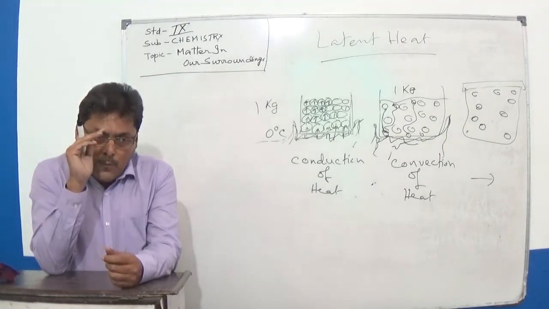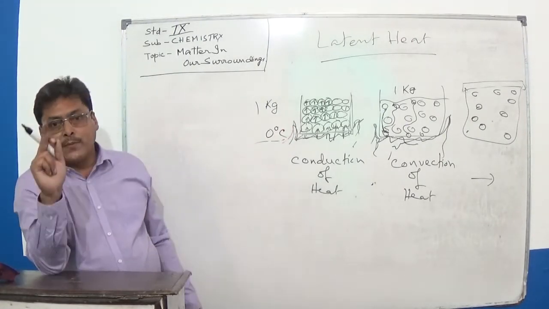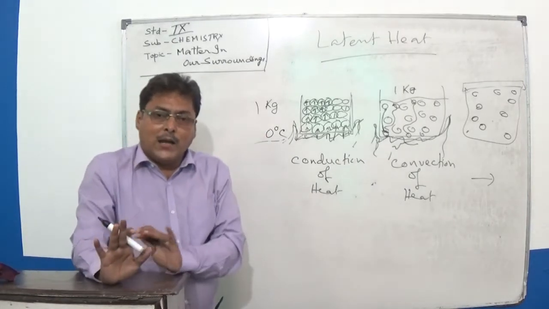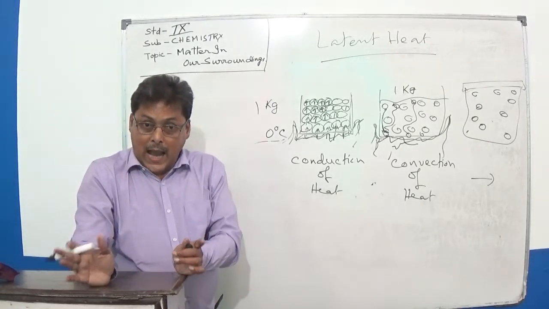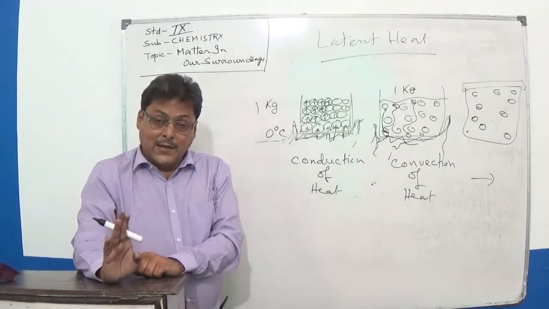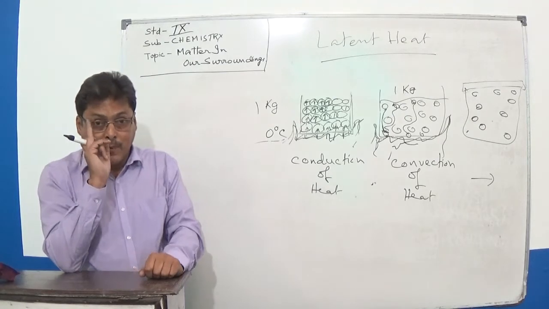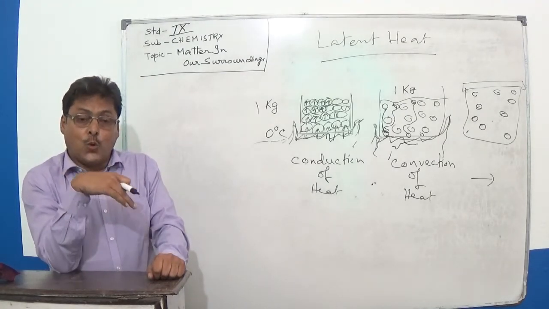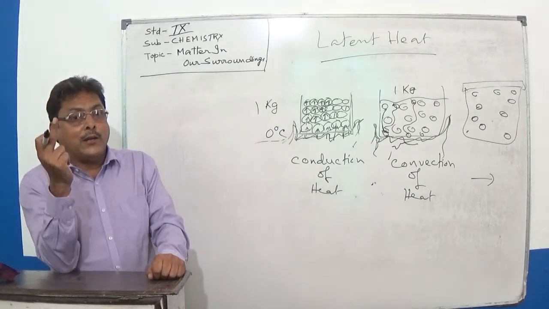The quantity of heat in joules that is required to convert 1 kg of any solid substance at its melting point, after it has reached melting point, after that you go on supplying heat until it is totally changed into 1 kg of liquid.